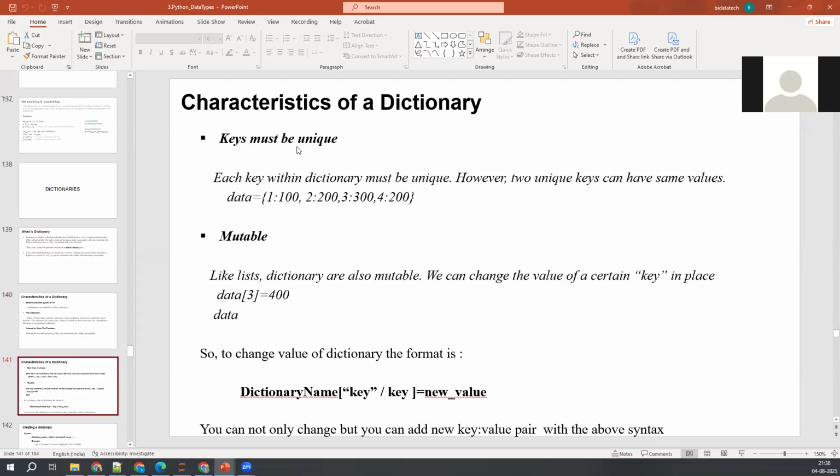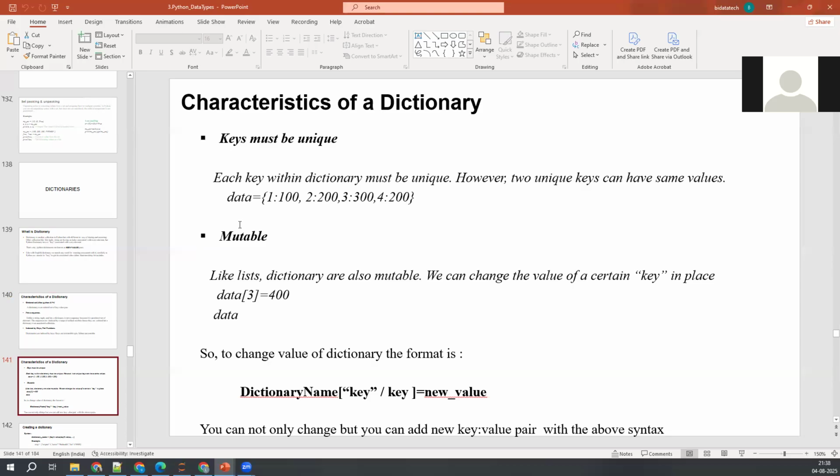Okay, so the syntax is like this. Generally we follow the notation like this: data equal to 1 colon 100. I mean, some junk data I've taken here, but the notation is like this: 1 colon 100, 2 colon 200. Keys can be anything, values can be anything here. Just an example I'm trying to show here.